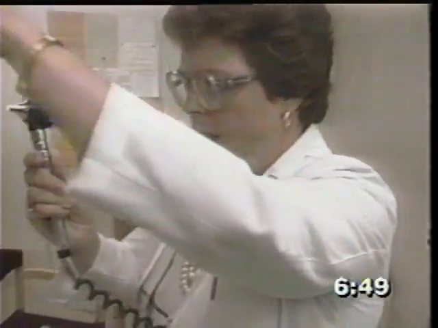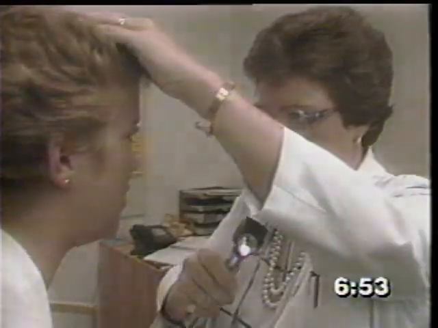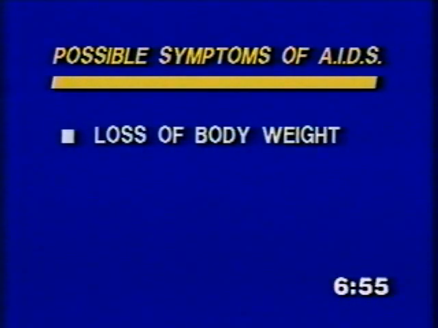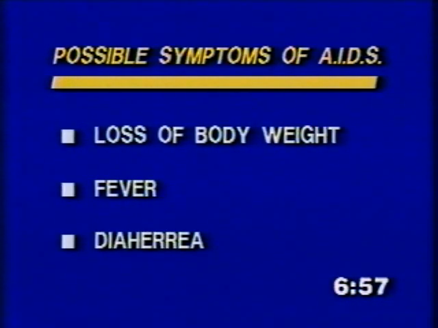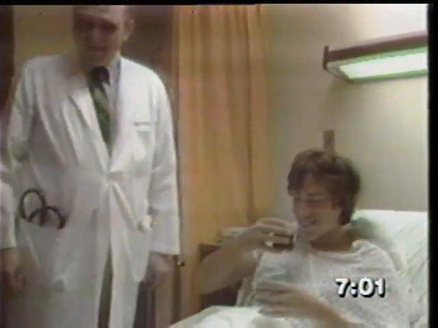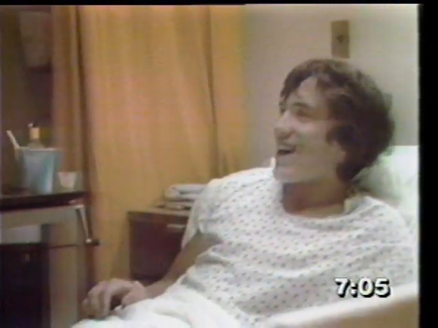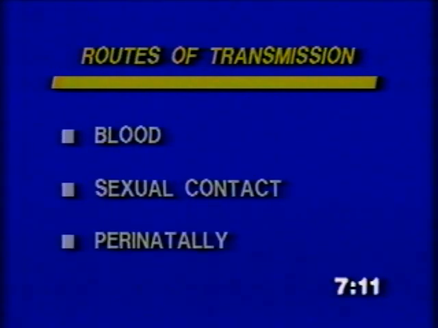People who have AIDS can be a carrier and show no signs of the disease at all. They can also have the disease and be very sick with loss of body weight, fever, and diarrhea, plus other developing illnesses including cancer because of the body's inability to protect itself. We do know that there are 3 known routes of transmission: blood, sexual contact, and perinatally.